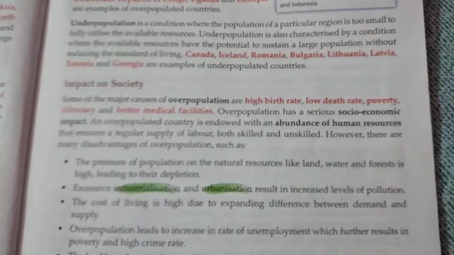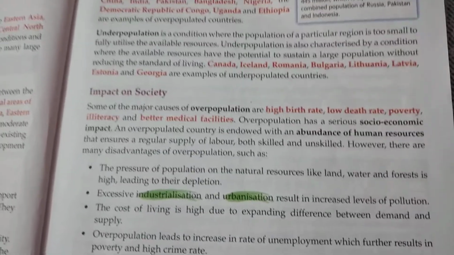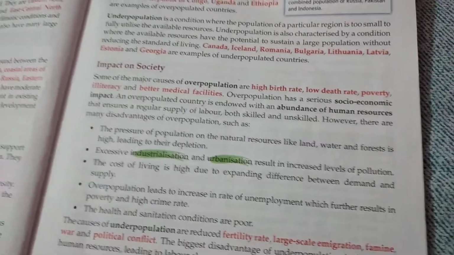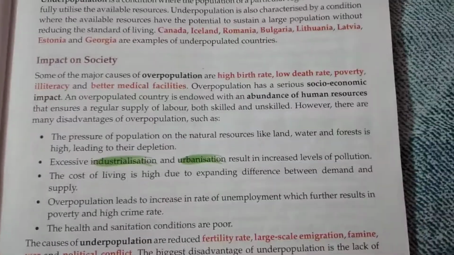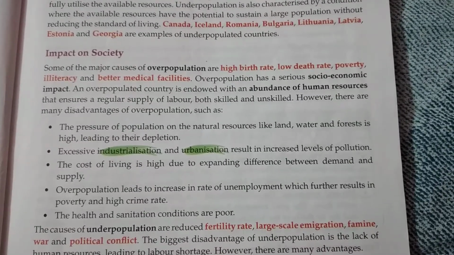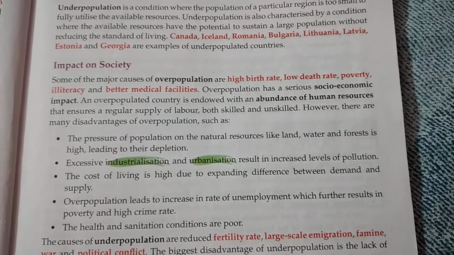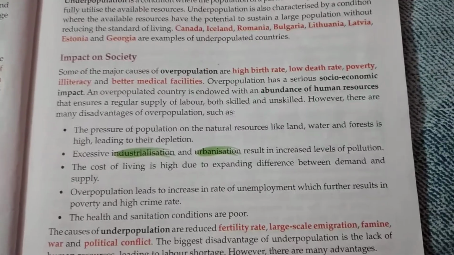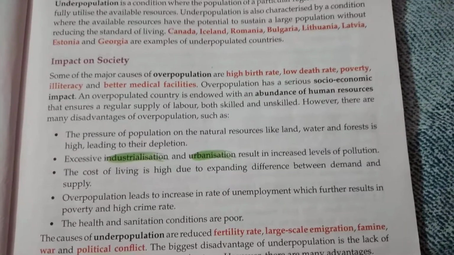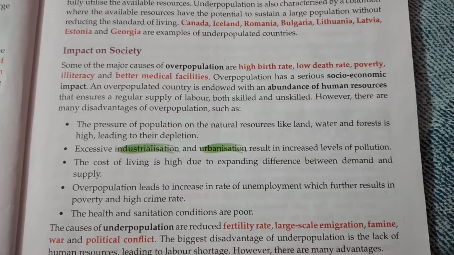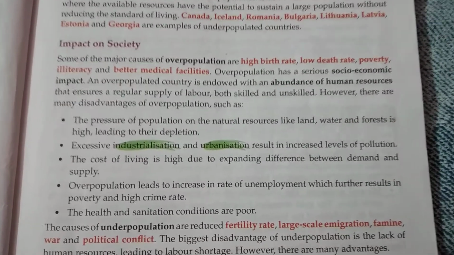In most of the overpopulated countries, it has been noticed that the birth rate is very high, and as medical science has developed a lot, death rate has reduced considerably. For this reason, the population remains high.